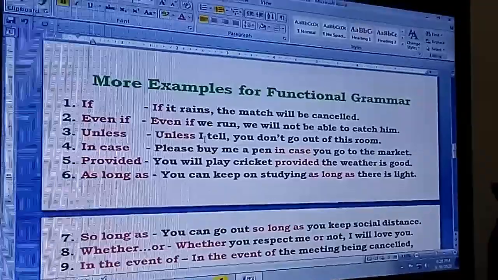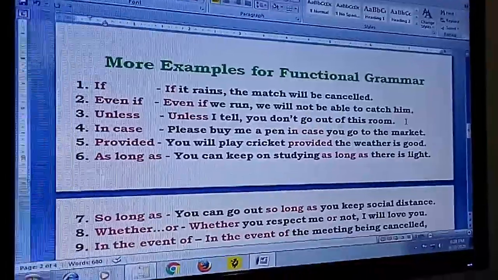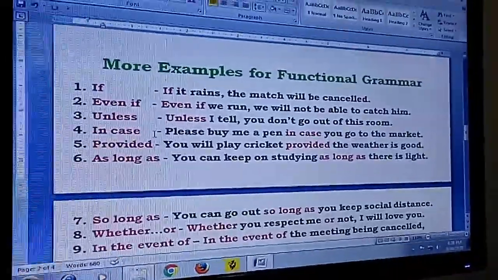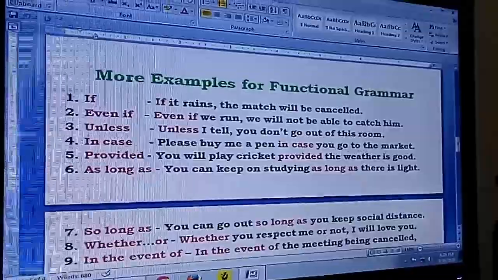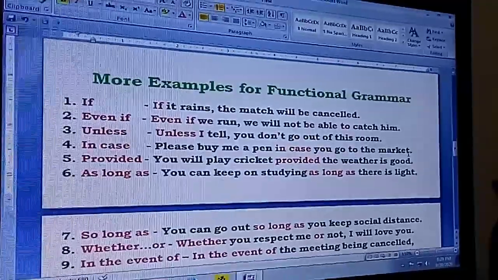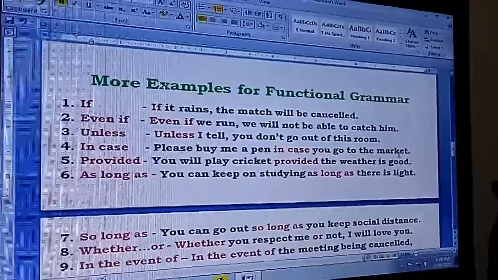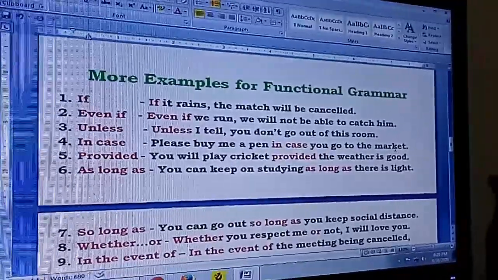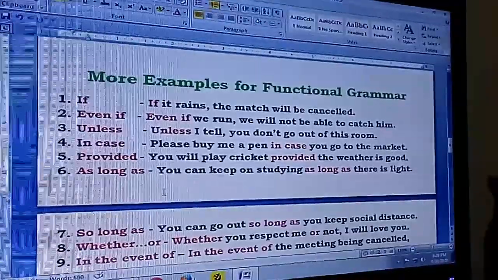Unless I tell you, don't go out of this room. In case, please buy me a pen in case you go to the market. I'm not asking you to just buy the pen, I'm not telling them go to the market. In case you go to market, you buy me a pen.